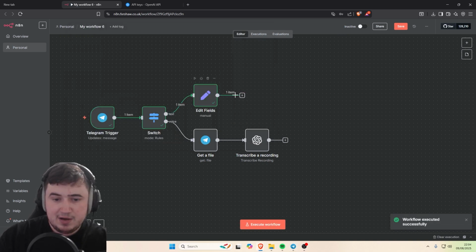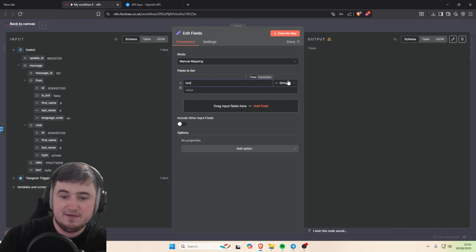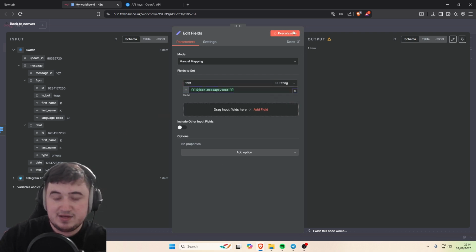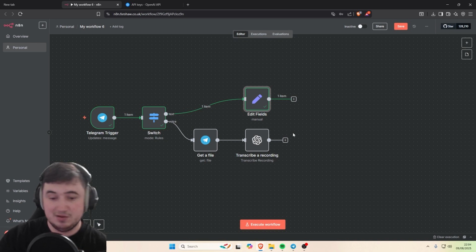Boom. Now once we've done this, we need to go in here, where it says name, just put text. And then for string, just leave that as string. For the value, I want to put the actual message, boom. And then if we execute the step, you'll see that the output comes here, text: hello. This is just to make the output format unified between the Edit Fields and the transcribe recording, so you don't have to do different formatting based on what it received.